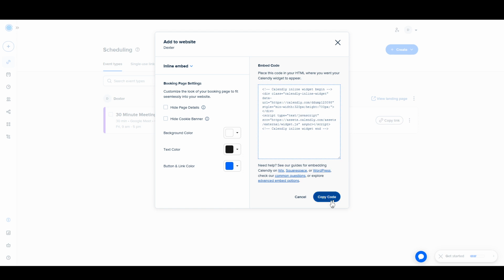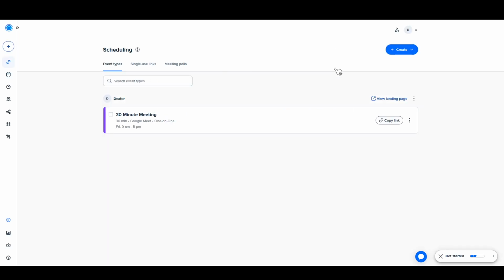By following these steps and utilizing the tips I've shared, you'll be able to seamlessly integrate Calendly into your Squarespace site. If you encounter any issues or have questions, circling back to the Help Center can be extremely beneficial as it's packed with resources and FAQs. I hope this guide has been helpful as you integrate Calendly into your online platform, enhancing the way you schedule meetings and appointments with ease.